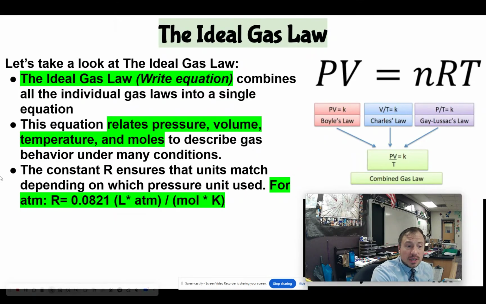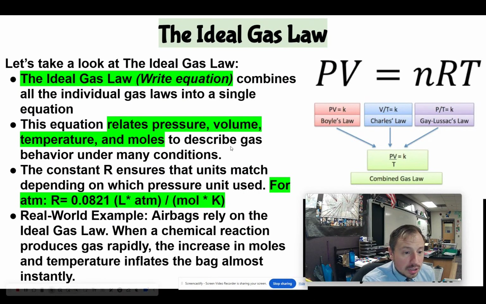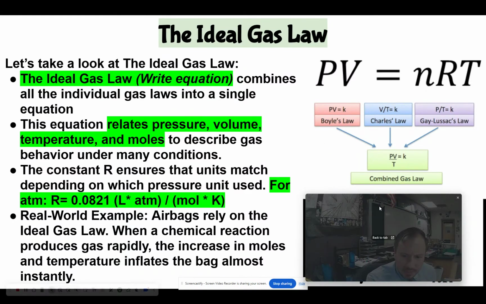So for atmospheres, R is going to be 0.0821. And you can see the unit, liter atmospheres per mole Kelvin. That just ensures all the units line up. Other pressure units are going to have different constants there. But that puts it all together. Almost every single gas law change is going to have this.